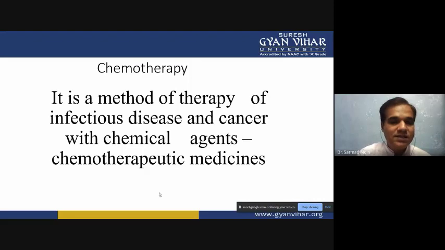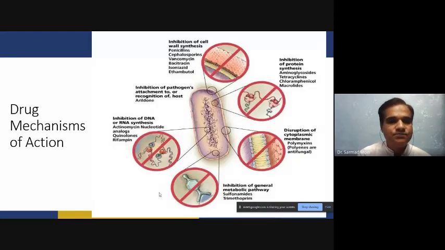When we utilize these chemical agents in a particular therapy, we call them chemotherapeutic medicine or chemotherapeutic agents. Now, different drugs are there, and they perform different types of functions. They kill microbes by different mechanisms.